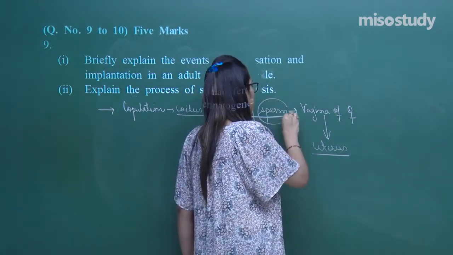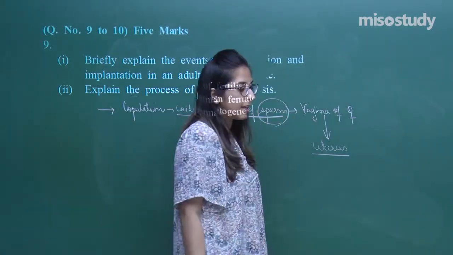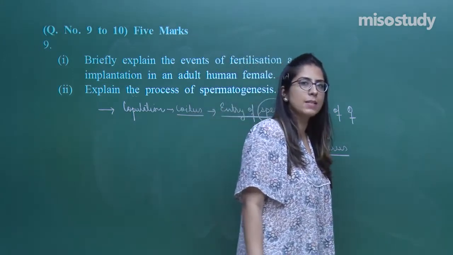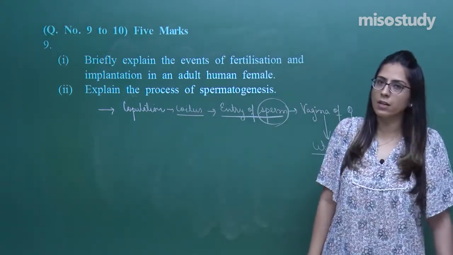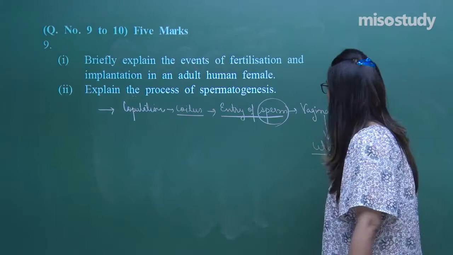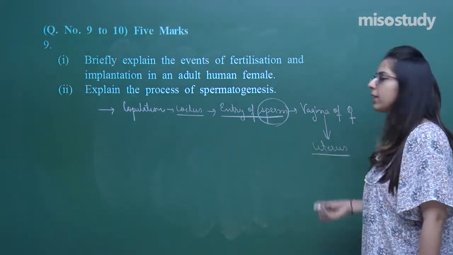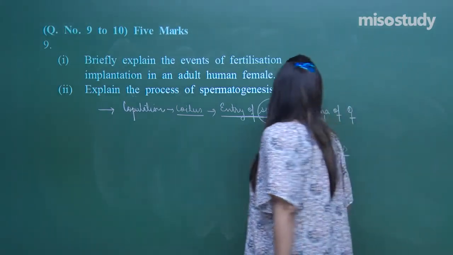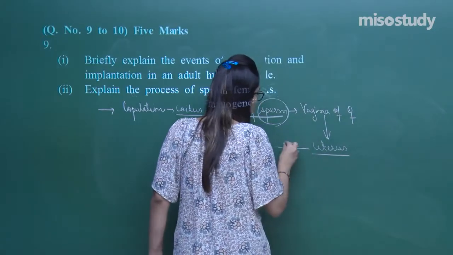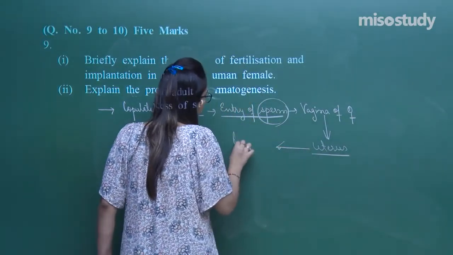For the sperm, the whole structure, we can say they have an acrosome present, they have a nucleus present, 2 centrioles are present, and like this you have to explain each and everything. After that, they enter the uterus. When they enter the uterus, they move towards the fallopian tube.